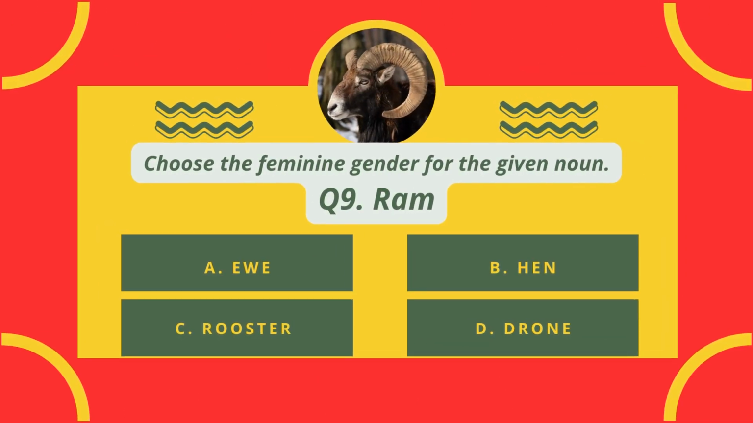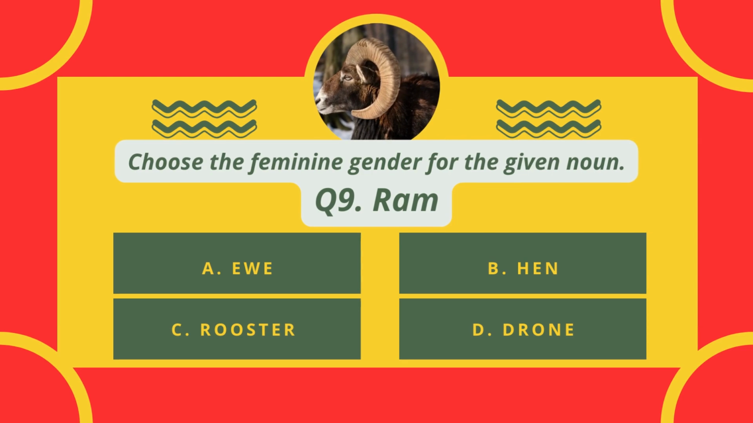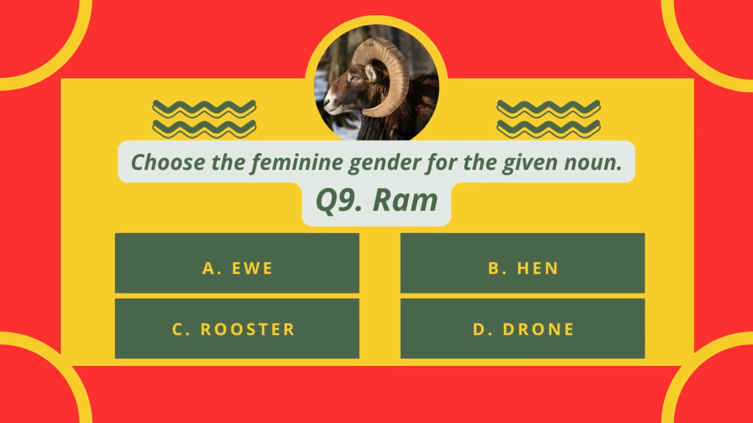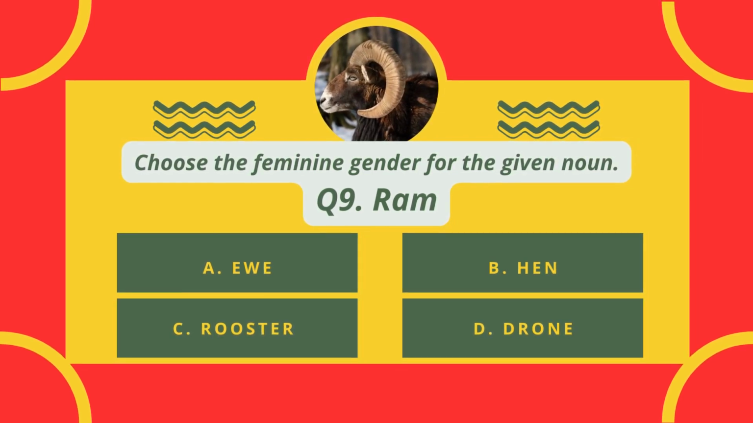Choose the feminine gender of the given noun. Ram. A. Ewe, E-W-E, B. Hen, C. Rooster, D. Drone.